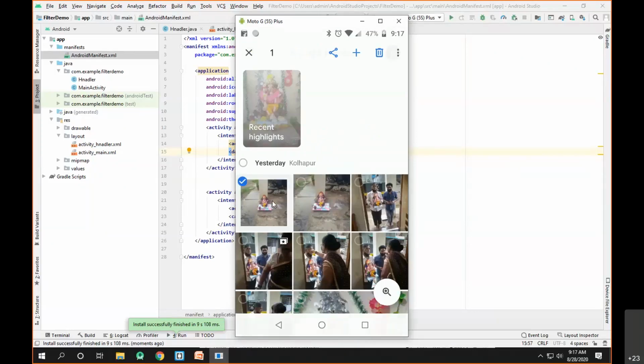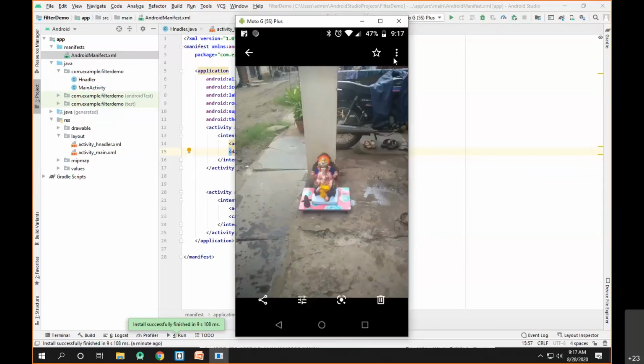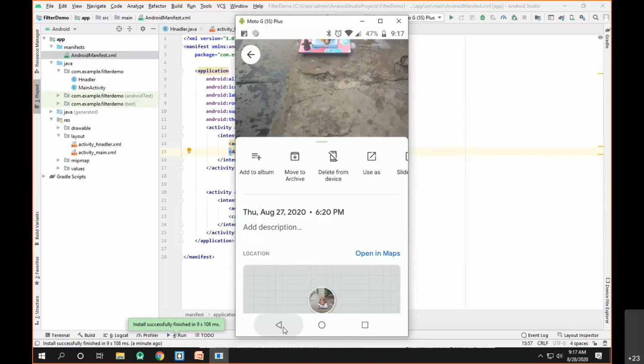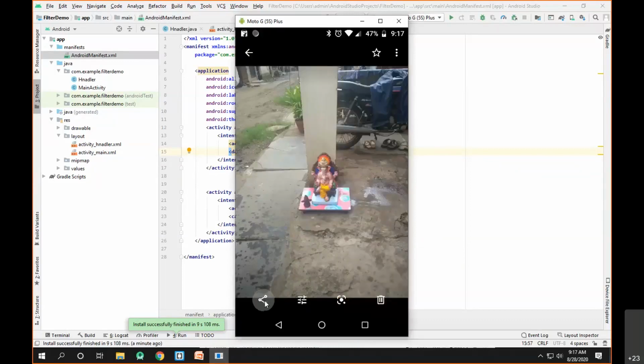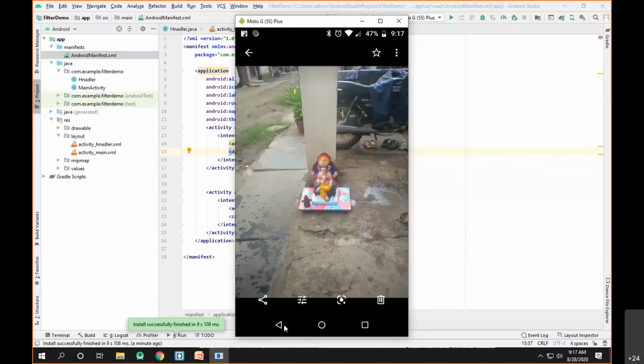So what I'll do here is open this particular image. Now let's try to click on share. I'll click on the share button. As you can see, various apps are suggested in the share menu. WhatsApp is there, Facebook is there, Drive is there, Bluetooth is there, Gmail is there, even Telegram. Instagram is there, Duo is there. So it is suggesting various kinds of apps.